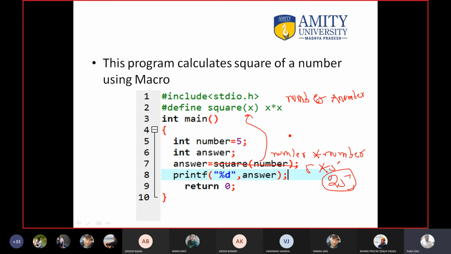So remember one thing, that you never pass the value to a macro. Whatever variables are written here, only these are substituted. When we do the MCQ, you will understand it more deeply. So let us move to the MCQ.